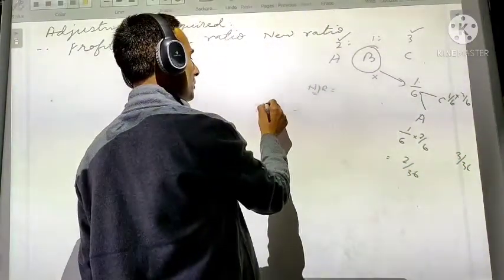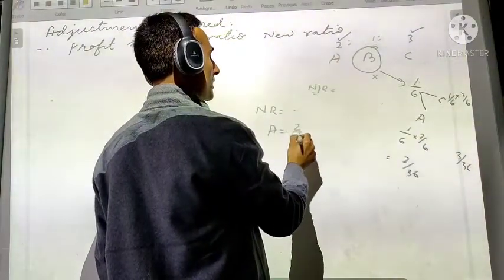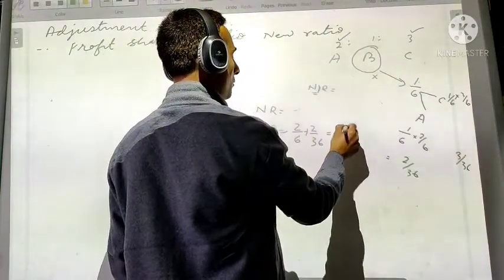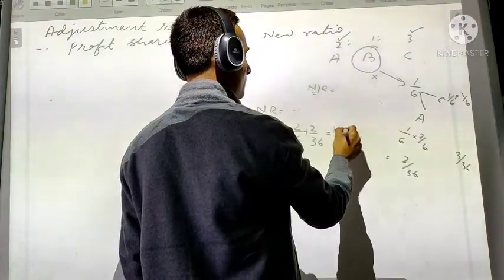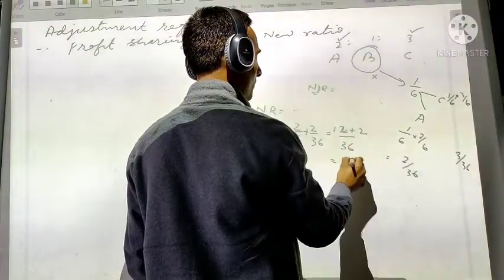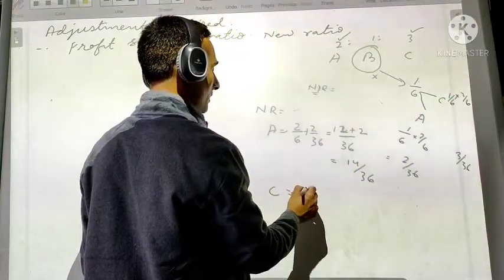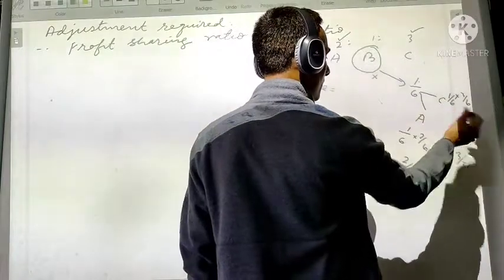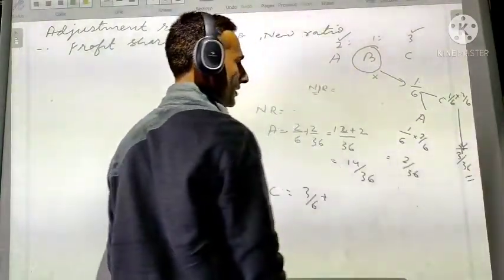So the new ratio will be, for A, 2/6 plus 2/36. 2/6 is 12/36 plus 2 will become 14/36. And for C, this is 3/6 plus the gain he is making, 3/36.